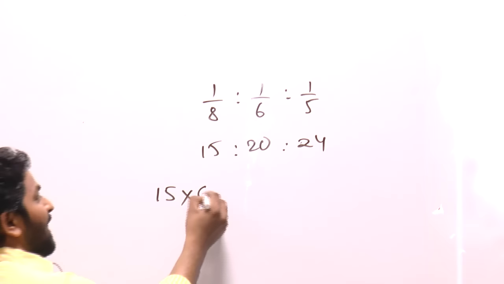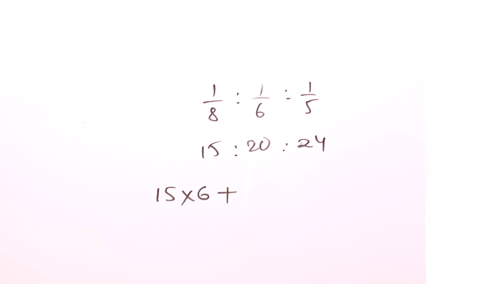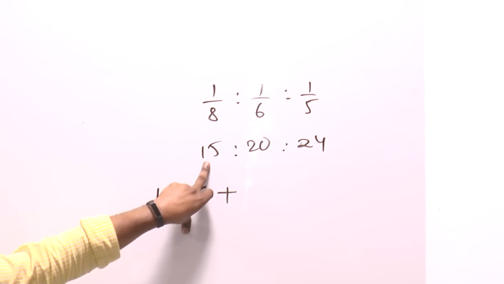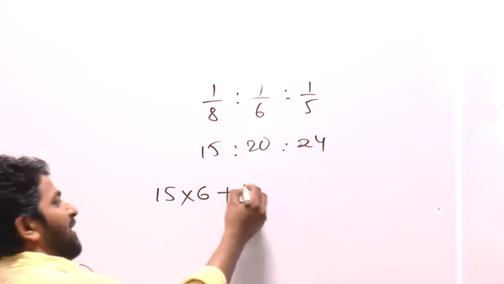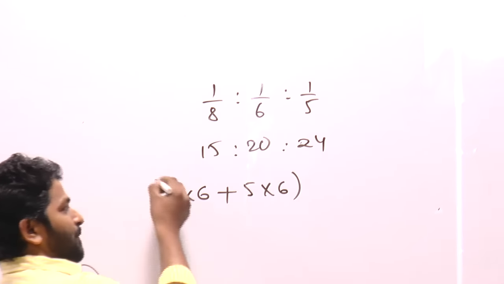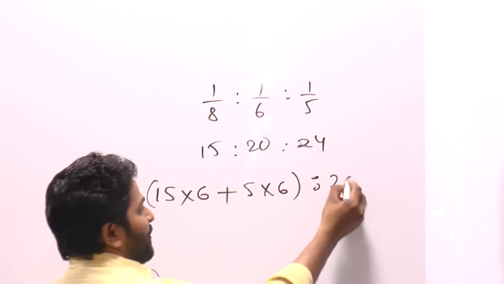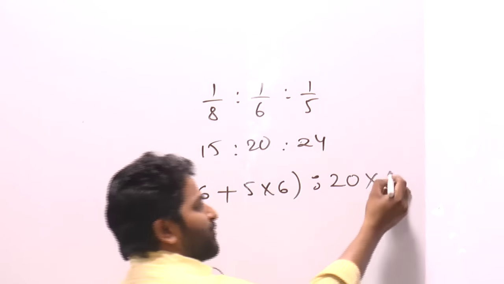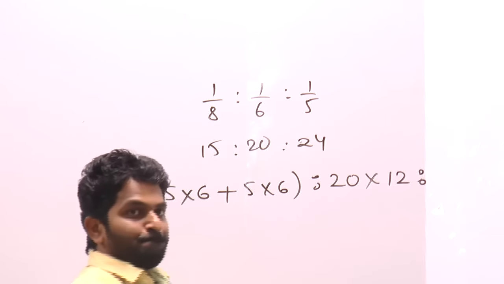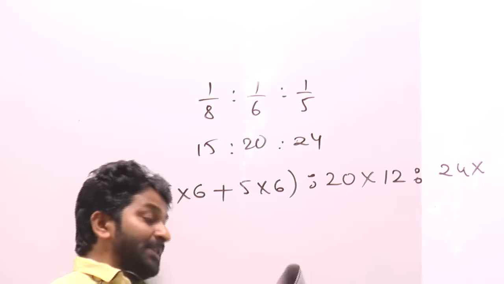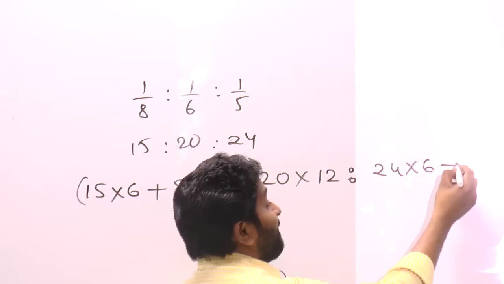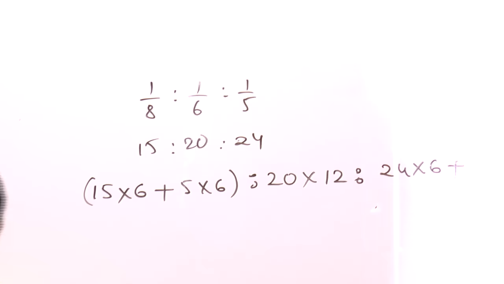Next, A invested 15 parts for how many months? 6 months. And after 6 months, A withdraws 2/3 of the investment. What is 1/3 of 15 parts? 5. 2/3 is 10 parts. 10 parts withdrawn, remaining is 5 parts, and that will be there for 6 months. That is A's investment. B invested 20 parts for 12 months. C invested 24 parts for how many months? 6 months. And after that he triples his investment, 3 times 24.